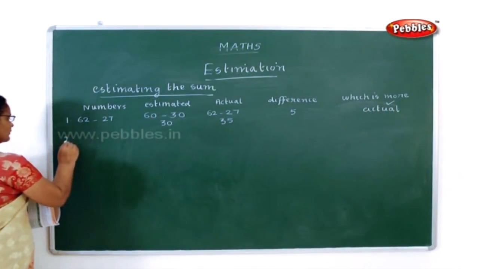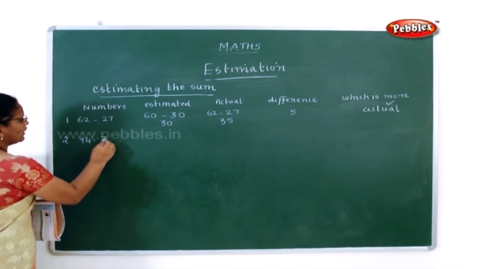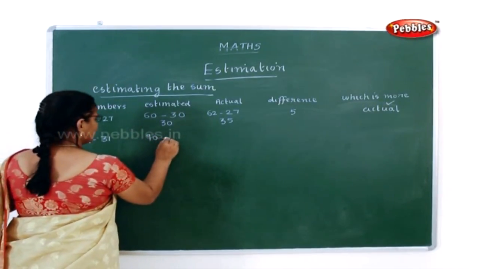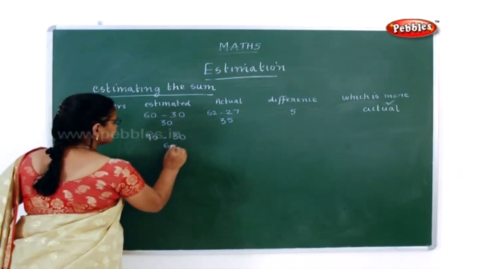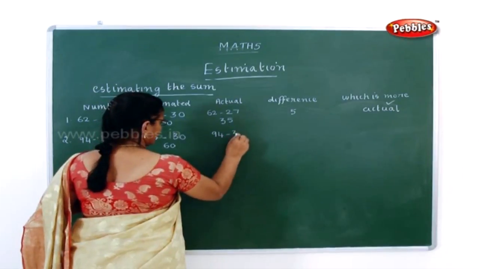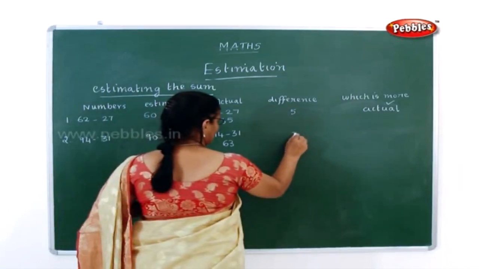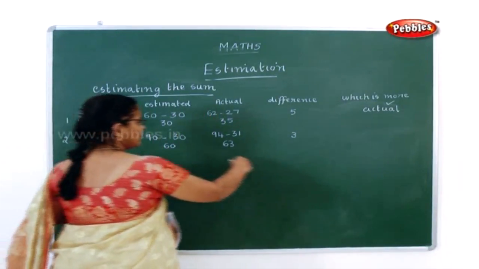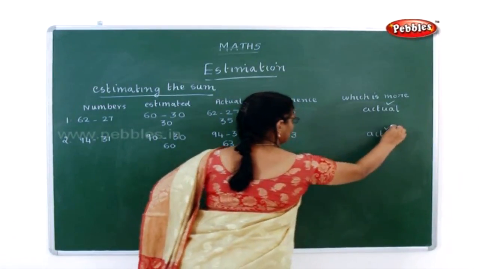Now the second sum is 94 minus 31. This 94 can be rounded to 90 and 31 can be rounded to 30. So now what is the estimated number? It is 60. Now here 94 minus 31 is 63. So what is the difference here? It is 3. Now which one is more, estimated or actual? It is actual. So for actual you have to put a tick mark.